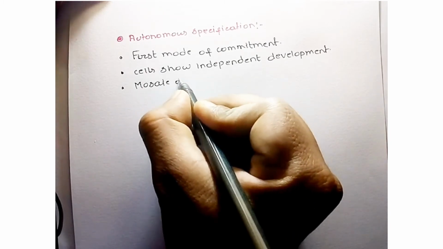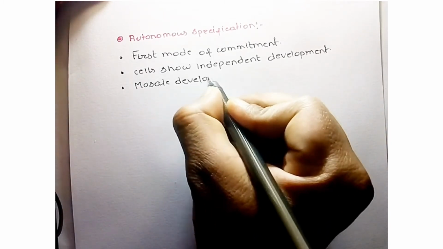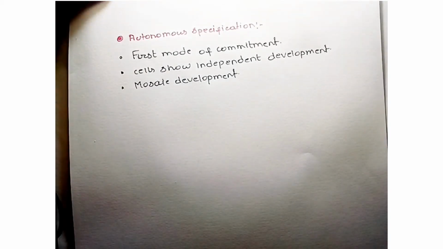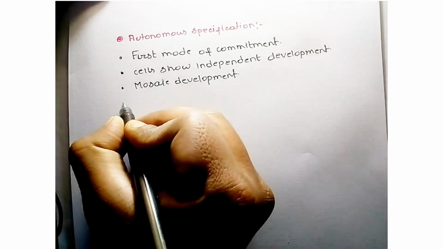So why is it called mosaic development, and why is the embryo called a mosaic embryo? Because a mosaic is a type of design in which the tiles show individual patterns. In this case the cells or blastomeres show independent development; they do not depend on other cells for their own development.